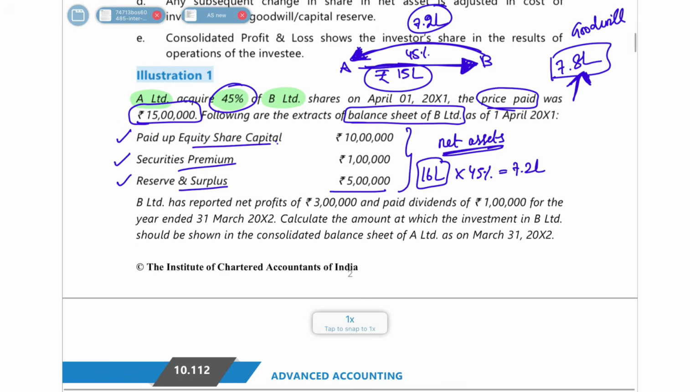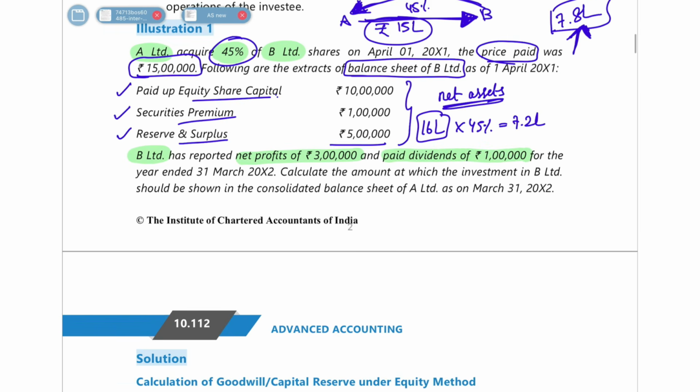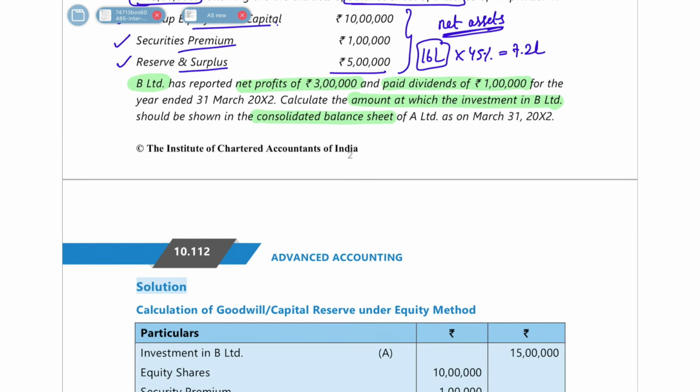Okay, I hope you understood this. Then they have told that during the year, B Limited had a net profit of 3 lakh rupees and it also paid a dividend of 1 lakh rupee. And then they are telling you that you have to calculate the amount of investment in B Limited that should be shown in the consolidated balance sheet. That means they are asking what should be the carrying amount of investment, which is what you have to find out.